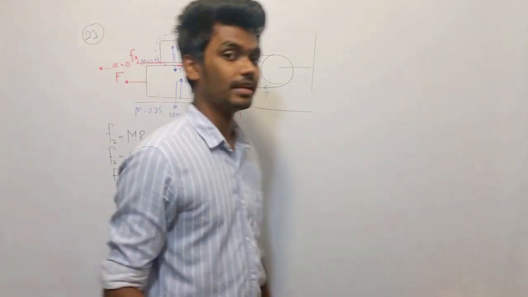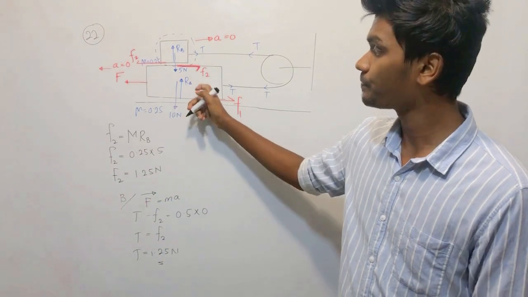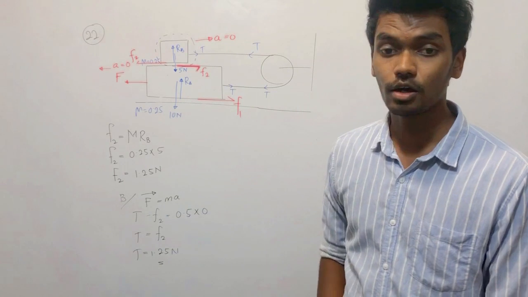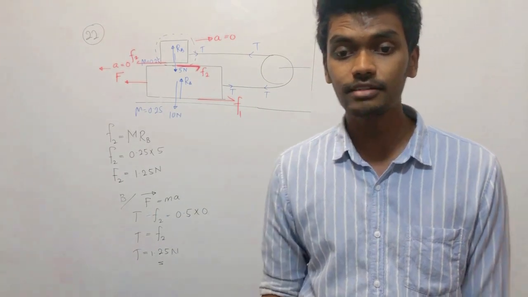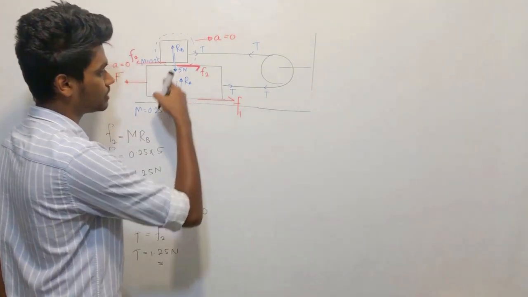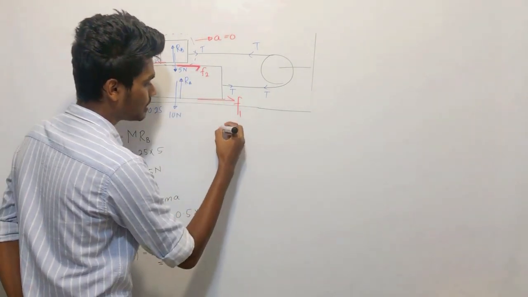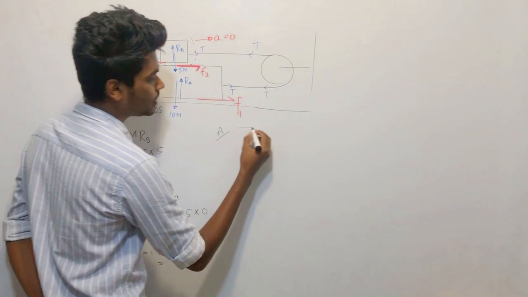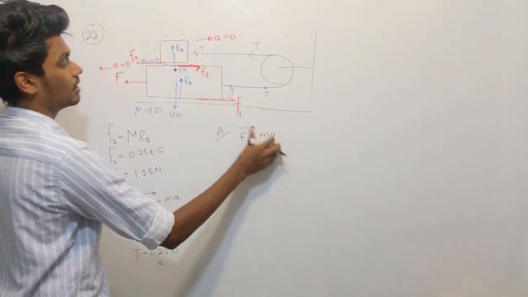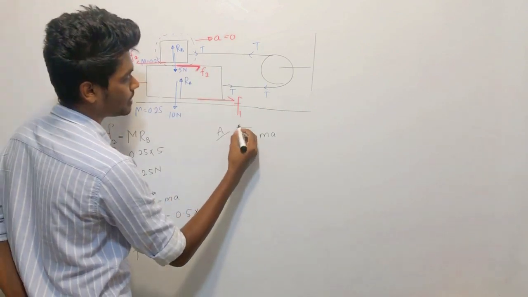Now let us move on to object A, and let us apply F equals MA. It is moving in this direction, so let us apply in this direction.